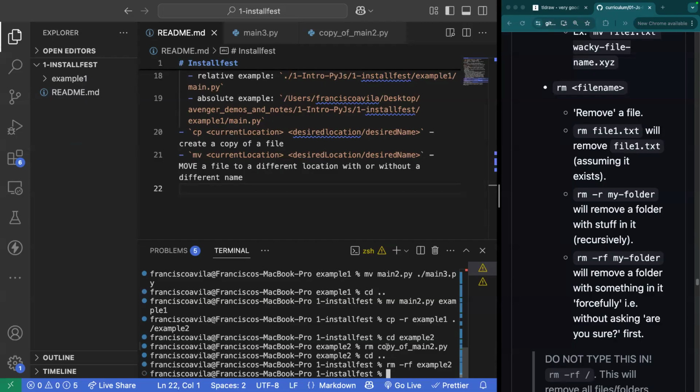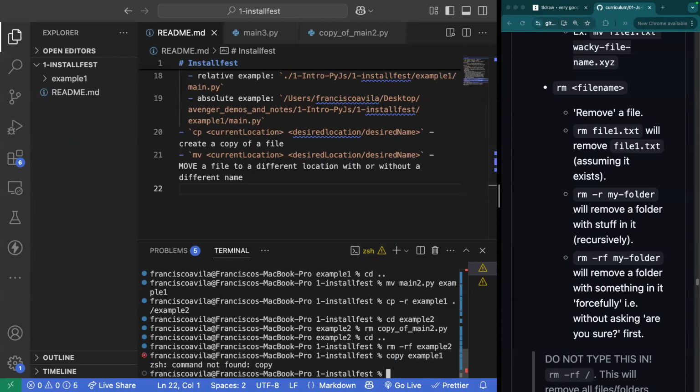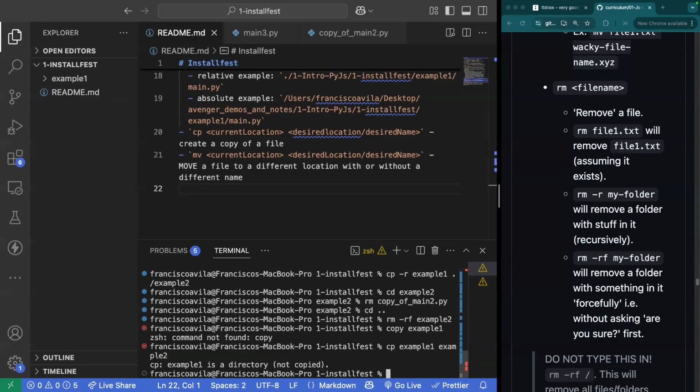I'll answer this question, but I do have one more thing to annotate. Go ahead, Alex. So if you didn't add the -r when you were trying to copy example1, would that copy just the folder itself without anything in it? Let's try it. cp example1, and make it into example2.